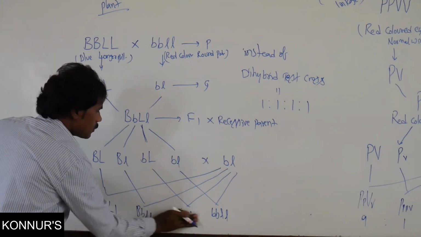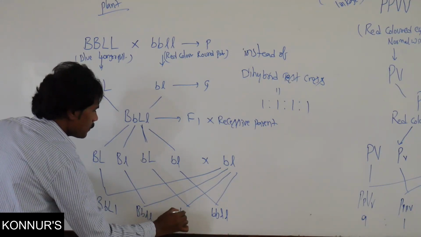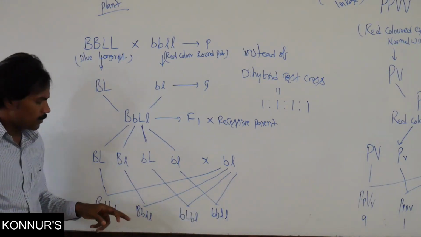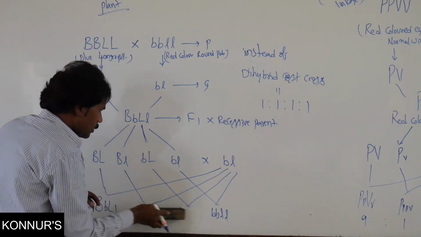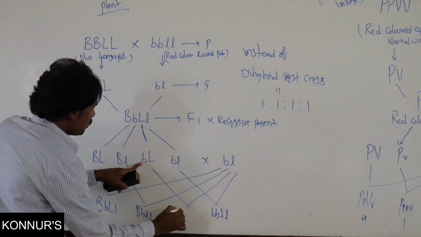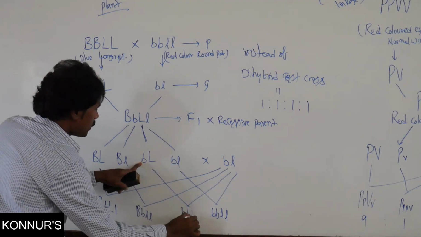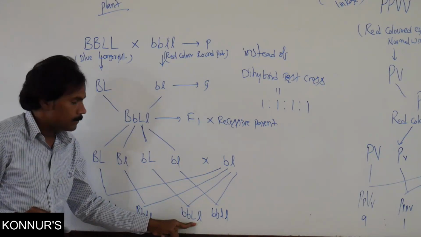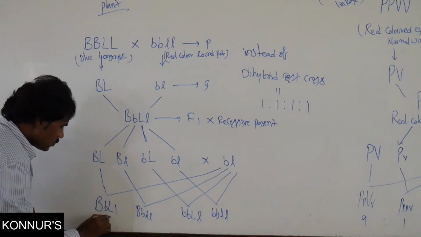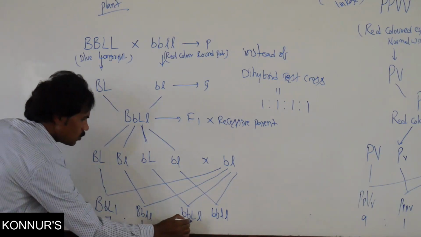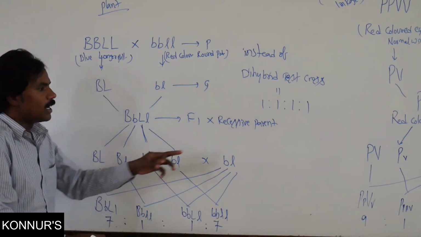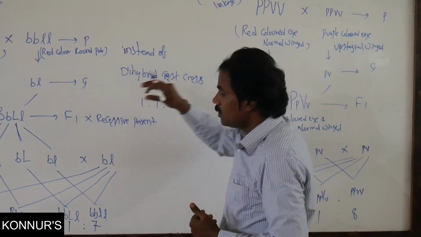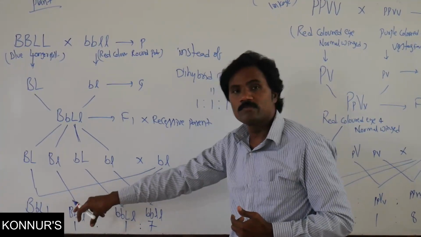Here small b capital L as well as small b small l. Like this, or one can write small b capital L small l. That means red color and round pollen. In this, it is 7:1:1:7. It is a variation related to the earlier one in Drosophila.